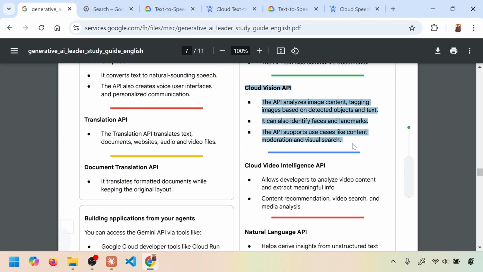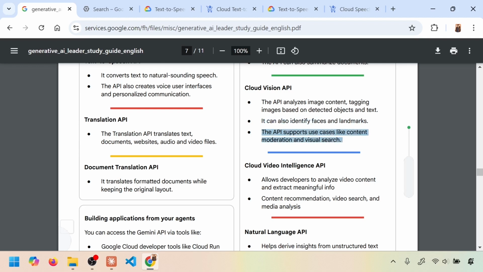So computer vision, we have seen it before in multiple places. At the end of the day, it is all about understanding an image or a group of images. So it analyzes an image, finds out objects inside the image and tags them. It can do OCR, or find out text, character recognition. OCR is all about understanding human readable text. It can identify faces, landmarks, all kinds of things. Anything and everything a human can do from an image, these APIs can do, potentially on thousands of images with millisecond latency and very high accuracy.